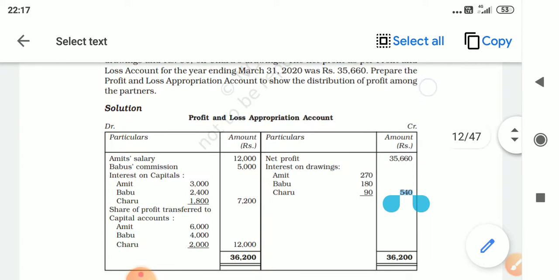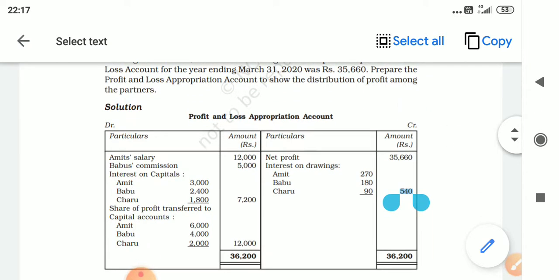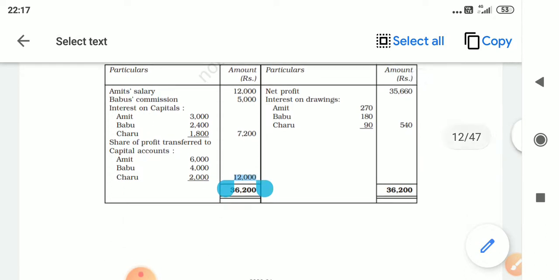Now we have to balance the account. When we balance the account, the credit side is more. So write the credit side total on the debit side also. From 36,200, subtract 12,000, 5,000 and 7,200. You will get the answer 12,000. Now comes the point. Where should you write this 12,000 in total?